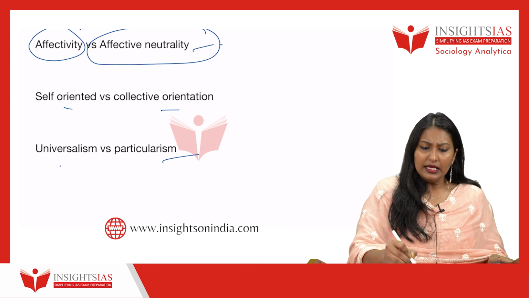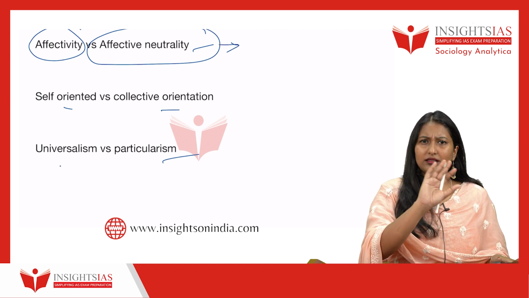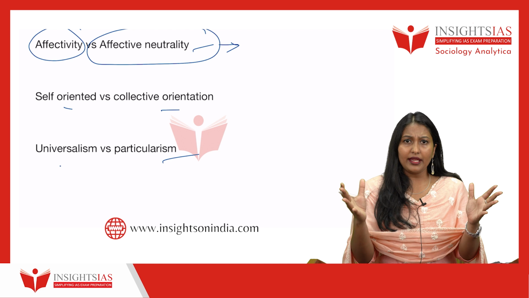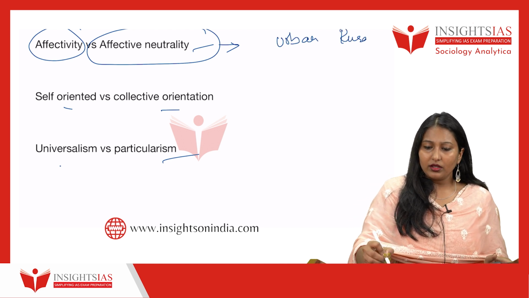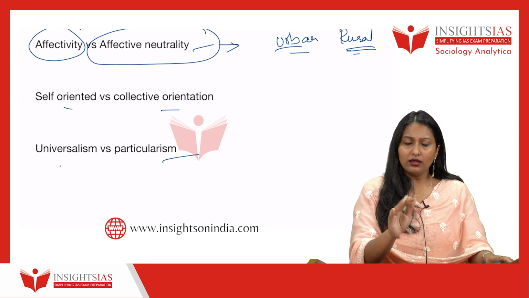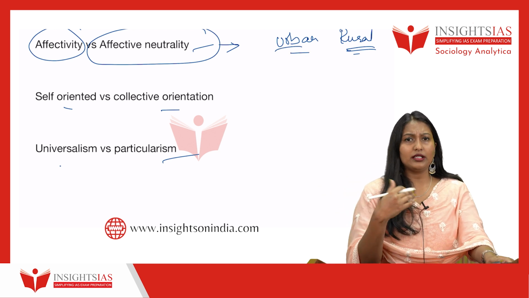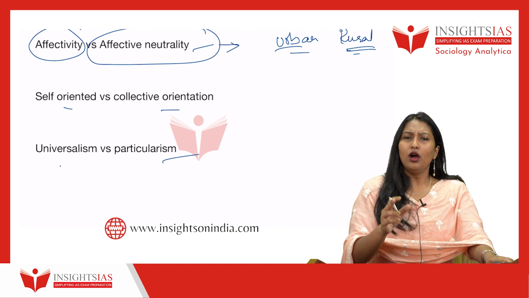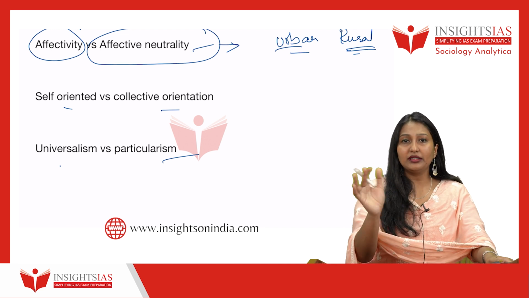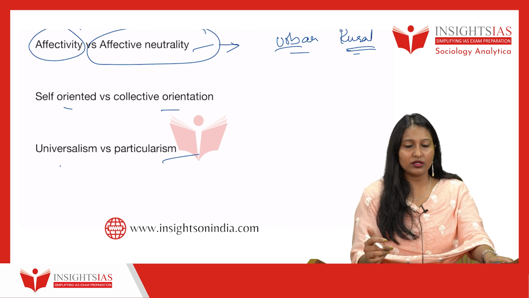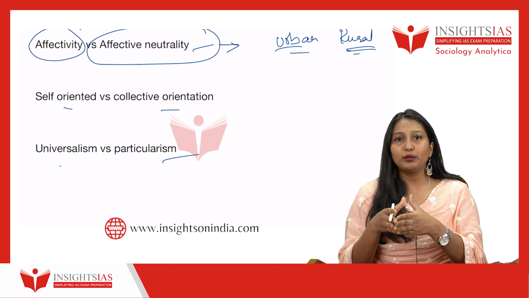See, in Indian society there is a drastic divide between urban society and rural society. Or within rural also we can write, or within urban, or from region to region, something like that. But it is very easy for us to write between urban and rural. It is very easy for us to even understand this pattern variable.